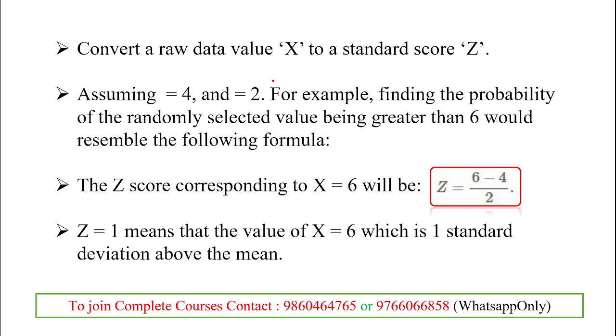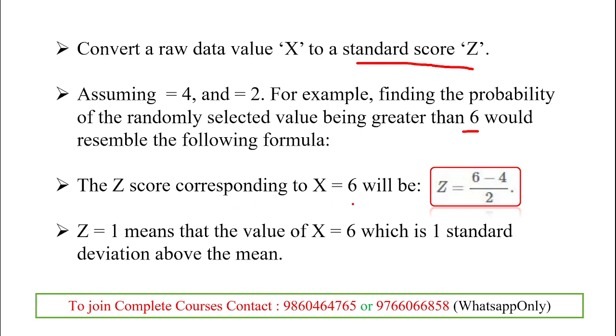Then we can give the values to the equation to convert raw data. We study raw data, discrete data, in the next video or the upcoming videos. Okay. Raw data value x to a standard score z. Standard score z means here the z indicates a normal distribution. Assuming 4 and 2, for example, in finding the probability in tossing a die, the 6 is the standard value. Whenever the 6 resembles, the formula will also change.